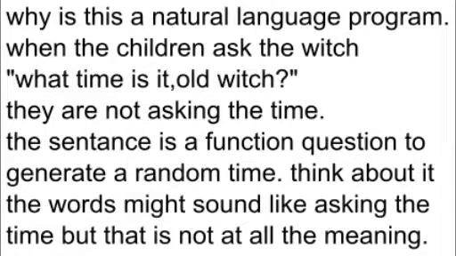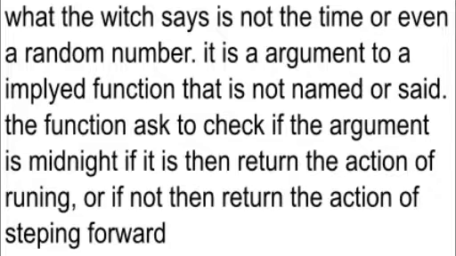Why is this a natural language program? Here, when the children ask the witch, "What time is it, old witch?" they are not asking the time. The sentence is a function question to generate a random time. Think about it. The words might sound like asking the time, but that is not at all the meaning. What the witch says is not the time or even a random number. It is the argument to an implied function that is not named or said.